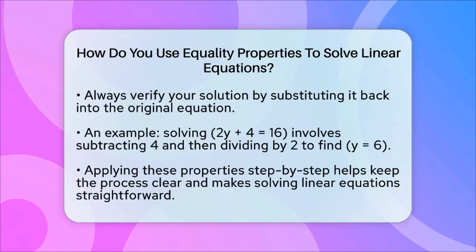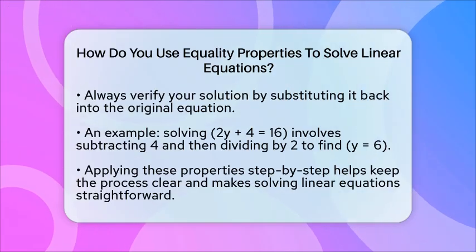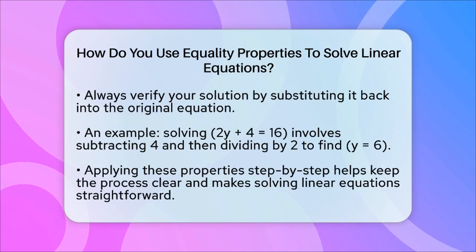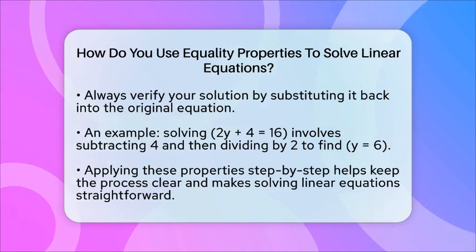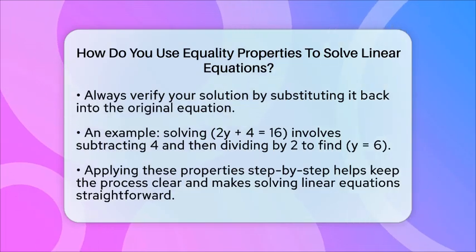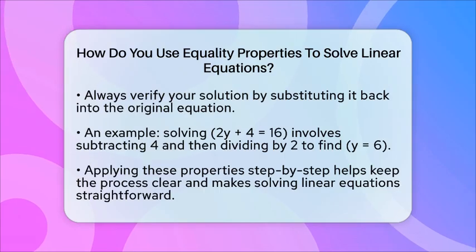Let's try a quick example. Solve 2y plus 4 equals 16. First, subtract 4 from both sides, which gives 2y equals 12. Then, divide both sides by 2 to find y equals 6. This simple process uses subtraction and division properties to isolate the variable.